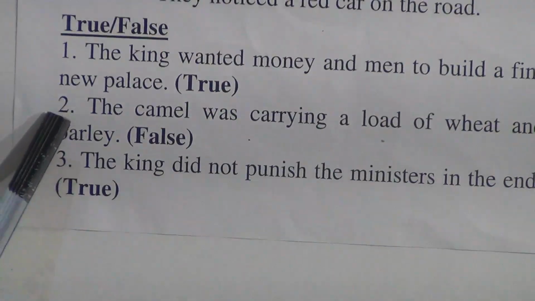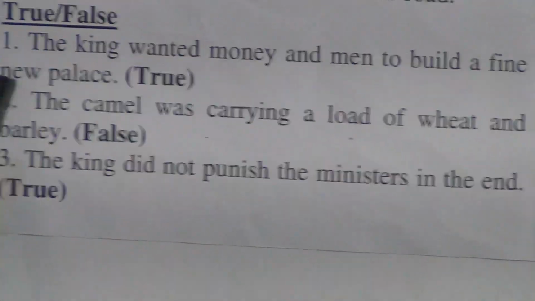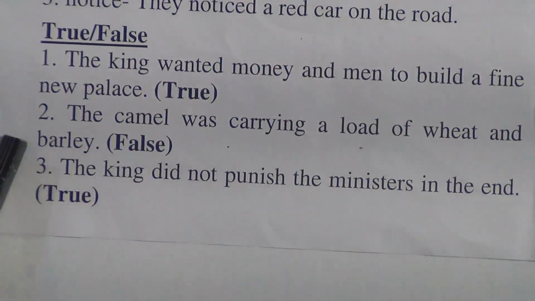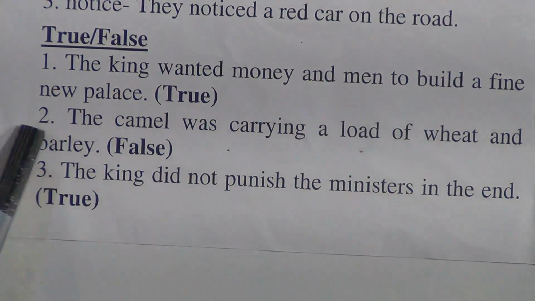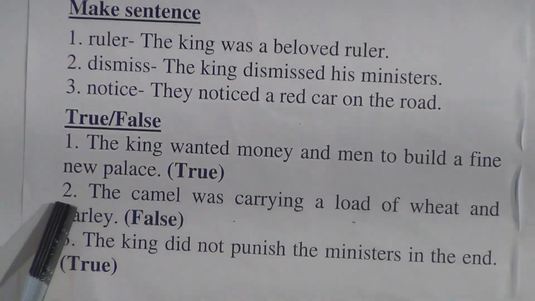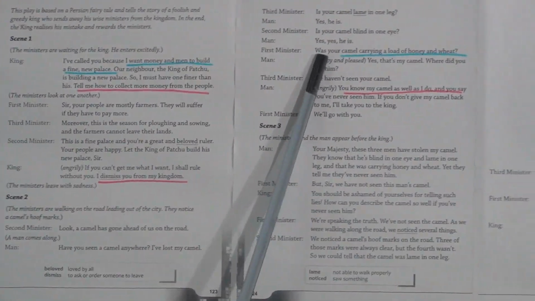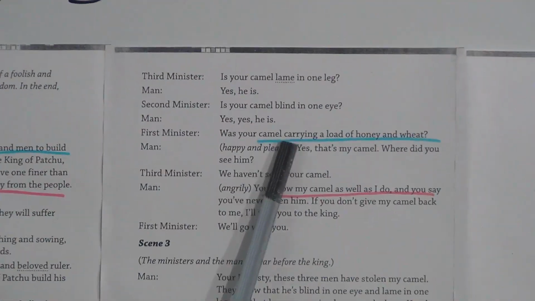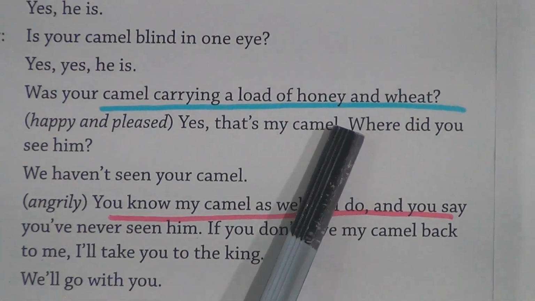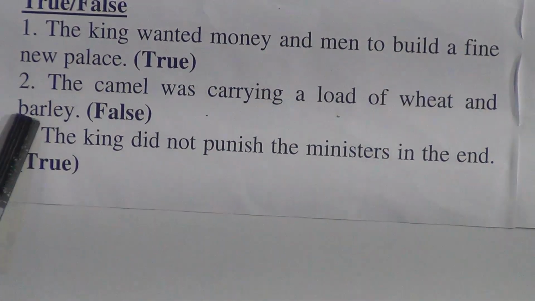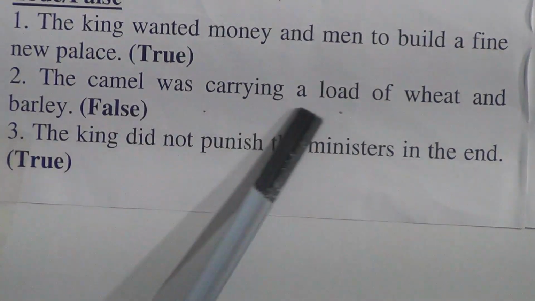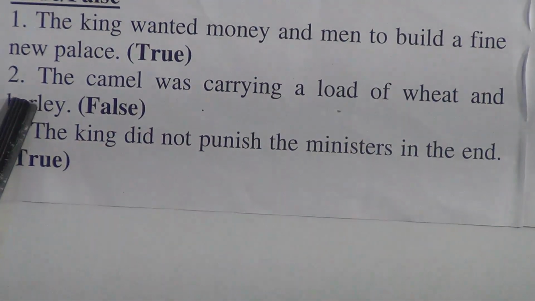Next, move to number 2. The camel was carrying a load of wheat and barley. Number 2 is false. Why false? Let's go to the unit again. Was your camel carrying a load of honey and wheat? So the camel was carrying honey and wheat, not wheat and barley. So number 2 is false.